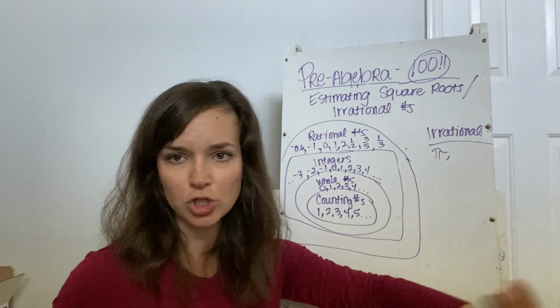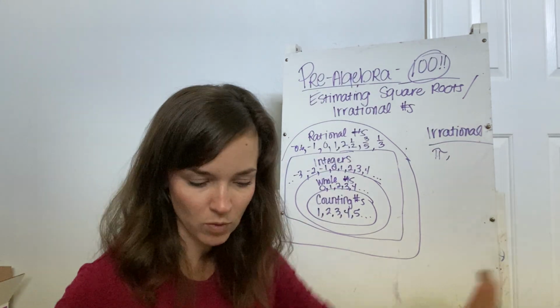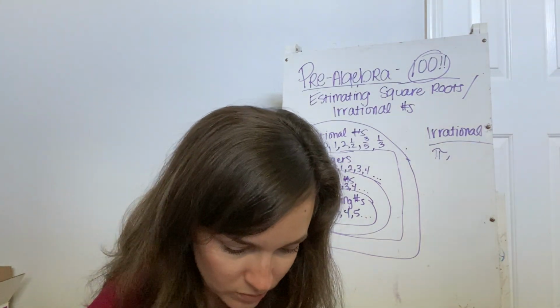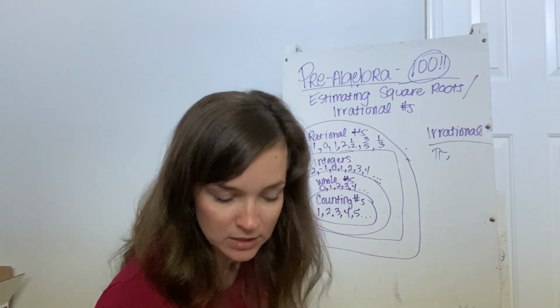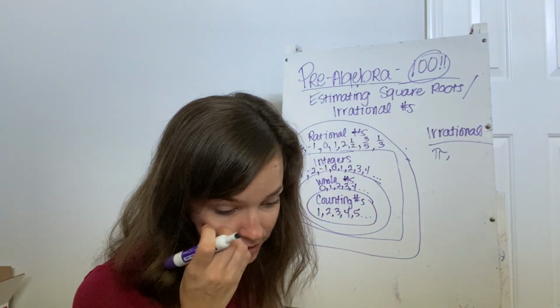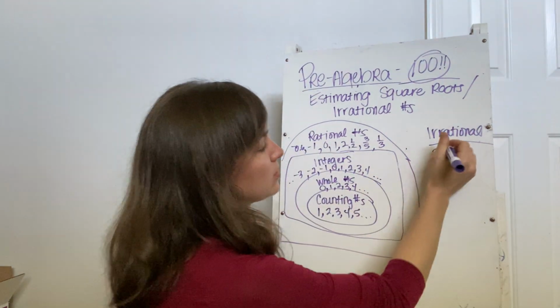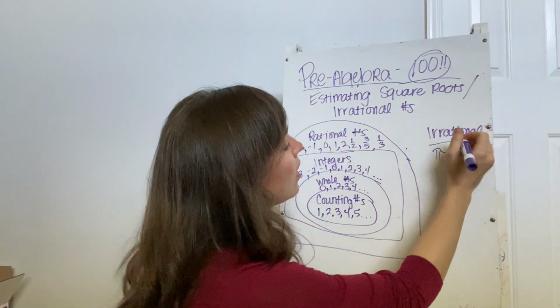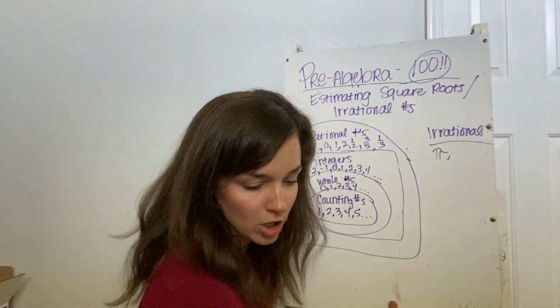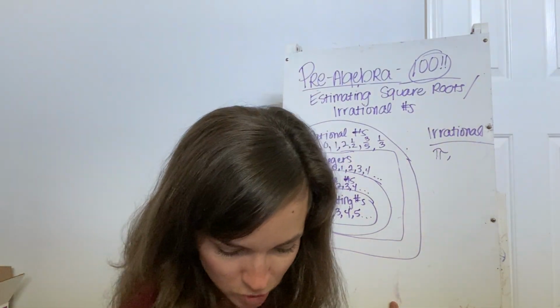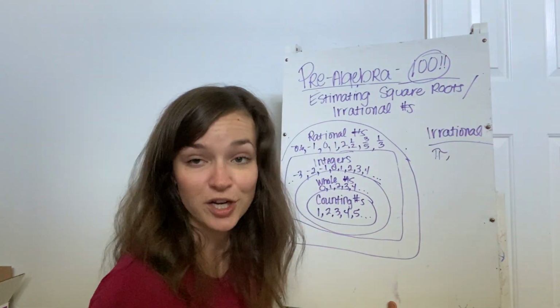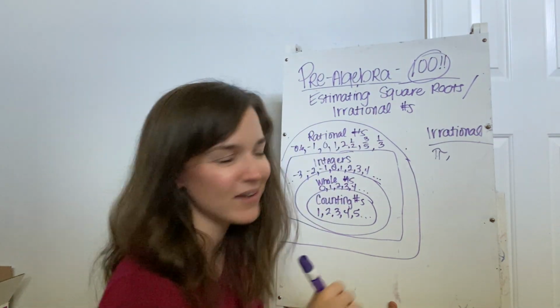That means it is not a terminating decimal. It just keeps going, okay? When that happens, we are dealing with irrational numbers. So just like this one, we could have certain square root numbers, which is why we're talking about this, because that's what this lesson is about.